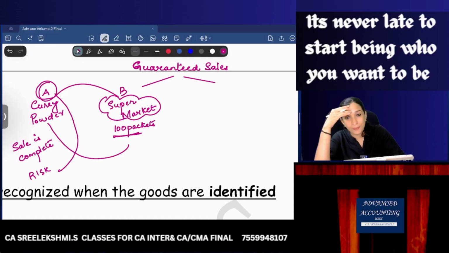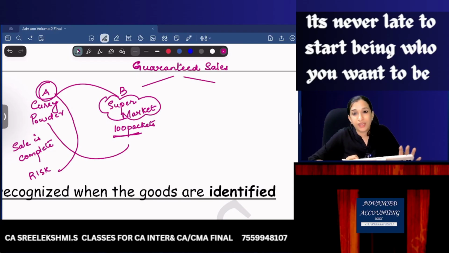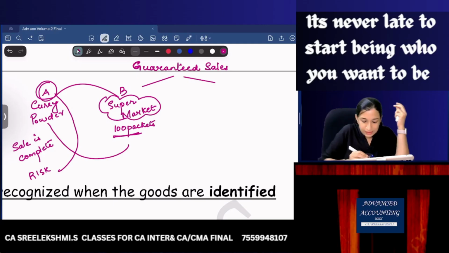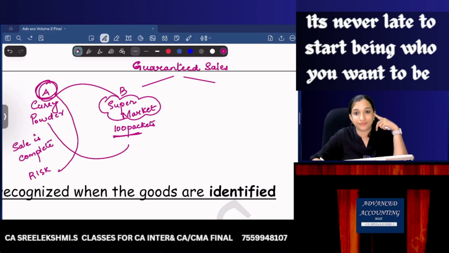So when will revenue be recognized? Revenue is recognized once the reasonable time period has elapsed. Then in 3 months time, if there are no sales, it will be taken back. So after 3 months, A can recognize revenue. Okay, guaranteed sales.